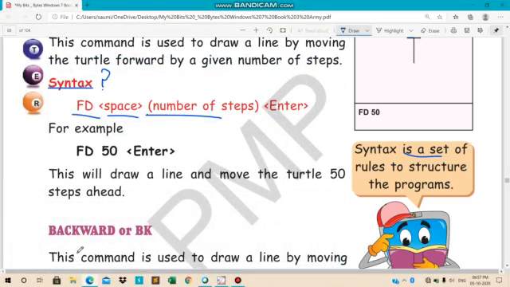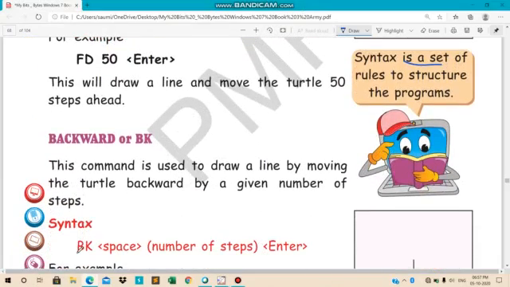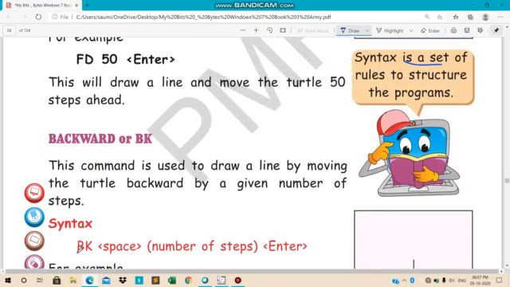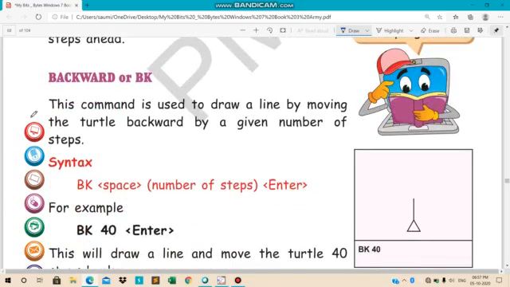Now backward or BK. Backward. This command is used to draw a line by moving the turtle backward by a given number of steps. ठीक है.